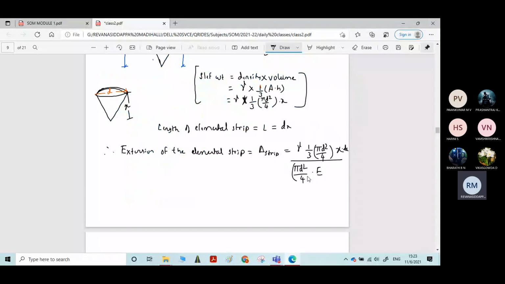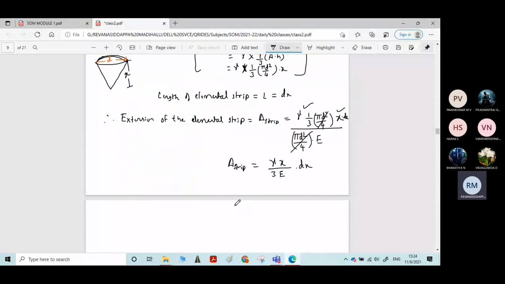Okay, now at numerator and denominator, this pi d square by 4 will get cancelled. Therefore, the remaining term is delta strip is equal to gamma into x divided by 3 into E into dx. This gamma into x into dx in the numerator, in the denominator 3 into E. Now you got the expression for extension of the elemental strip.